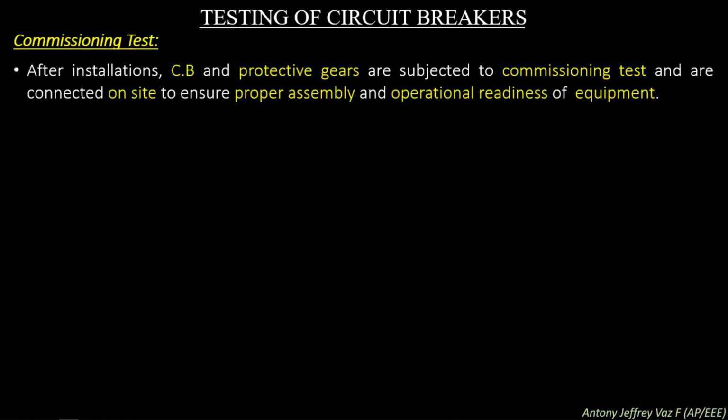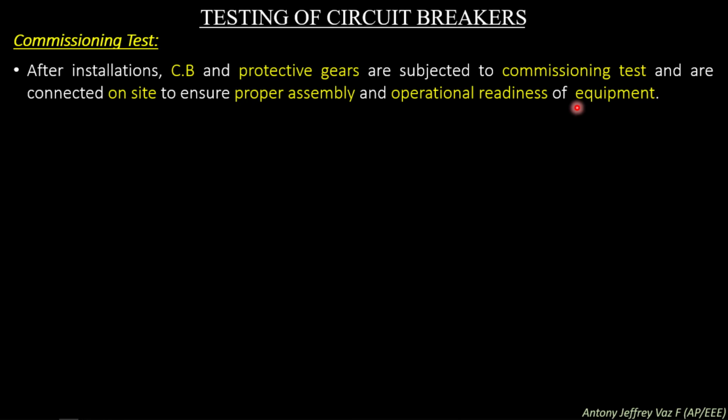Commissioning test. After installation, circuit breakers and protective gears are subjected to commissioning tests and are connected on site to ensure proper assembly and operational readiness of equipment. So, after all the tests are considered, the commissioning test is made where the circuit breaker is placed under working.